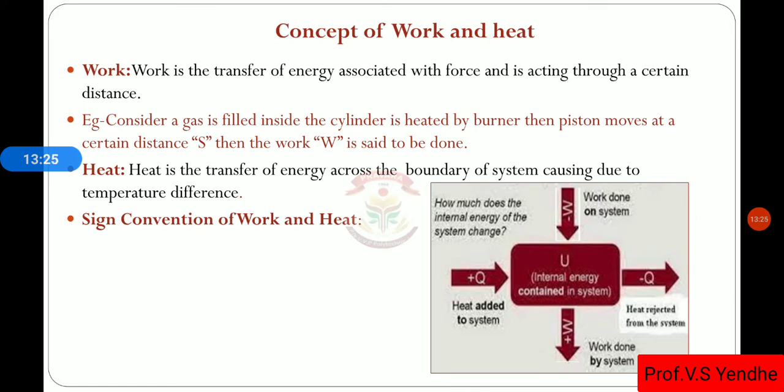Let us consider an example: a gas filled inside a cylinder, which is heated by a burner. Then the piston moves a certain distance S, and the work W is said to be done. Due to the heating of the gas inside the cylinder, the pressure goes on increasing, and due to that the piston moves from its initial position to the final position through a certain distance S, so that there is the production of mechanical work W.